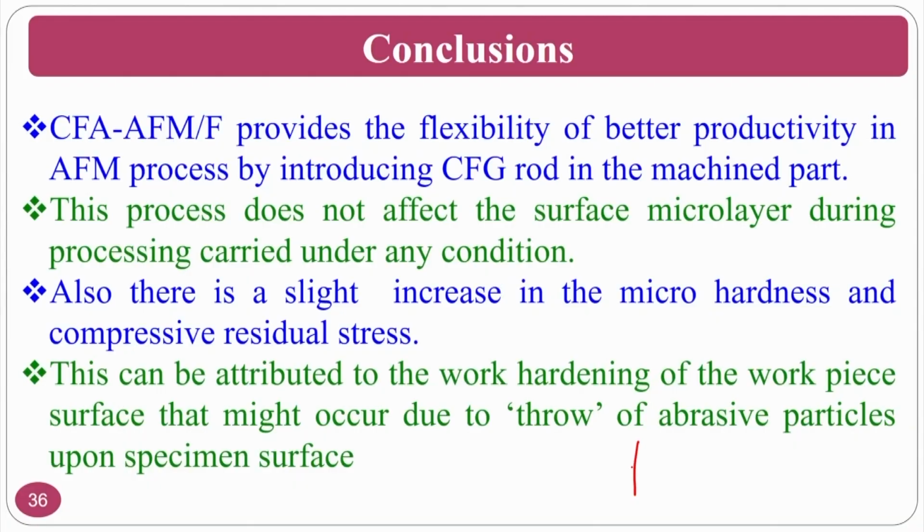But both the processes have the drawback that, assume that I want a certain pattern, like a honing process. I want a cross hatch pattern. Assume that this is my surface, I want a cross hatch pattern. I cannot get it. So, how to get it? These two processes work inside the medium, and the medium is completely random because your cutting edges are random, your distribution of abrasive particles is random, and it is of liquid nature.